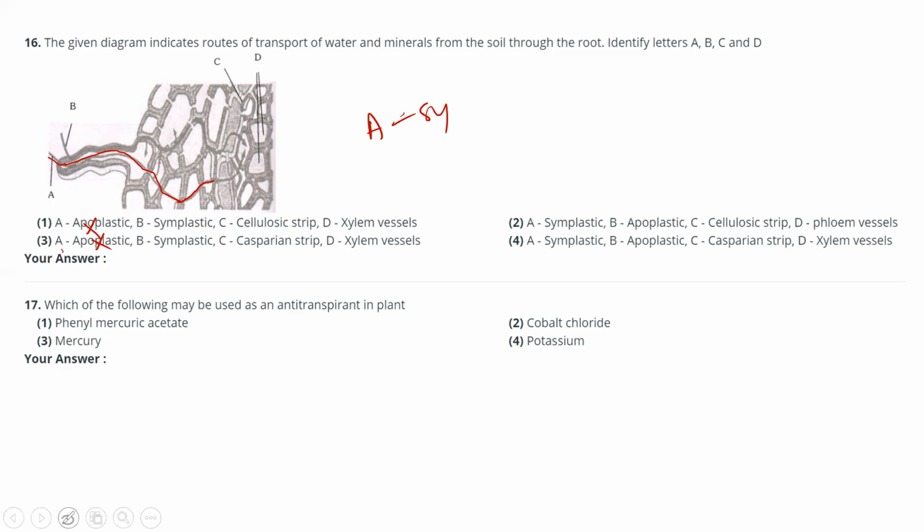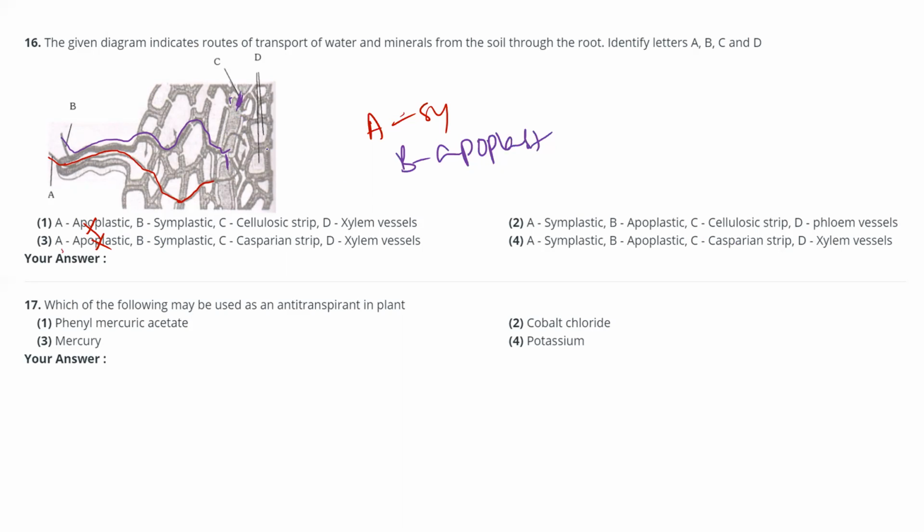Then B, you see here. How is the water traveling? It is traveling along the cell walls. So B is the apoplastic pathway. Then C, here you see the labeled part C. That is the Casparian strip. Here this part is the Casparian strip. These are endodermal cells, and here they have given the Casparian strip.